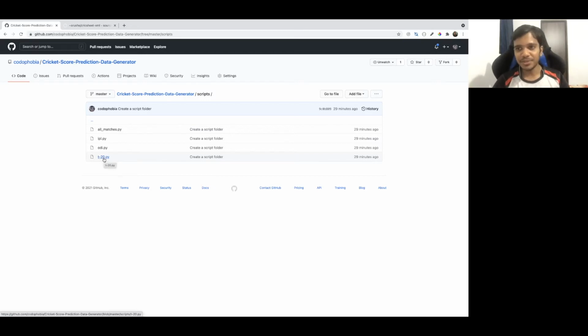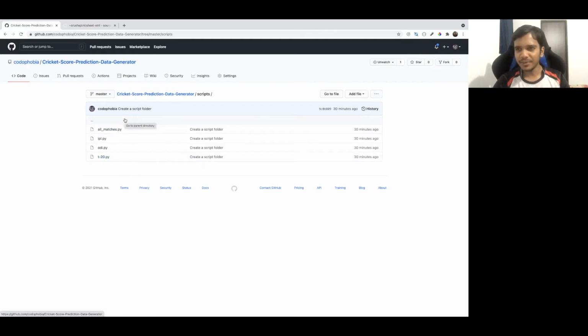Then again, you have the choice here. I have only included 4 scripts, but sometimes you want the data only for Big Bash League, and you do not want the data for all the other matches. So you can easily change the code here. I will show you how you can do the modification.